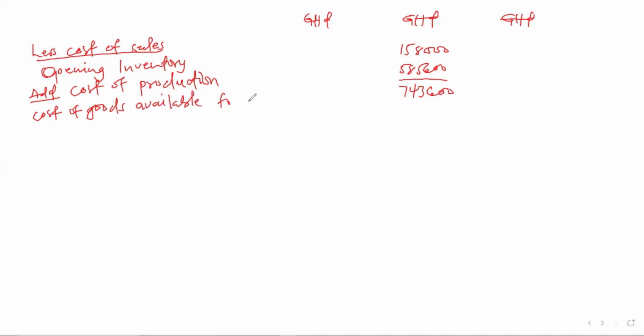So when we have our available for sale, we less the closing inventory. So this closing inventory is the closing inventory of the finished goods. And you'll find that in the additional information.